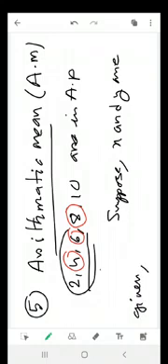You have to find the arithmetic mean of X and Y. Then what to do? Compare this with that arithmetic mean formula, that is, if ABC are in AP, then B is called the arithmetic mean of A and C.